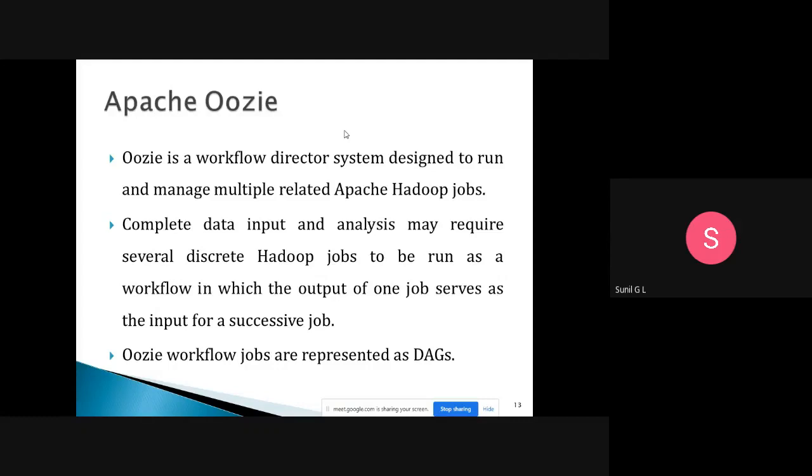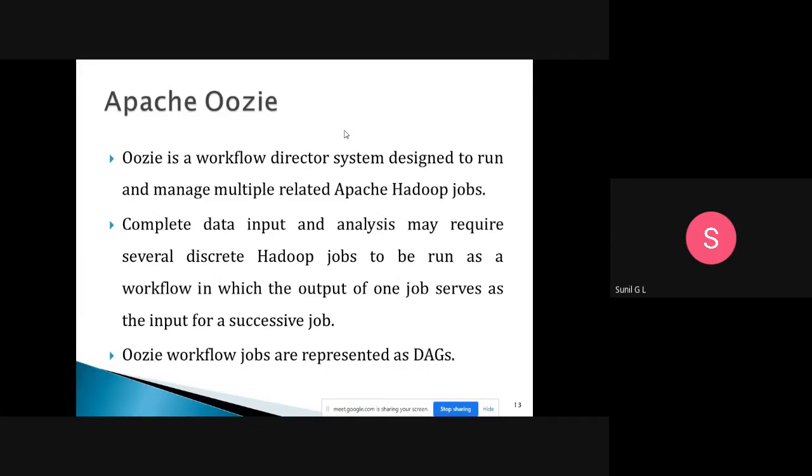To complete data input and analysis may require several discrete Hadoop jobs. To analyze the data, we will have n number of discrete Hadoop jobs to run as a workflow, one after the other. We can't execute the jobs randomly.